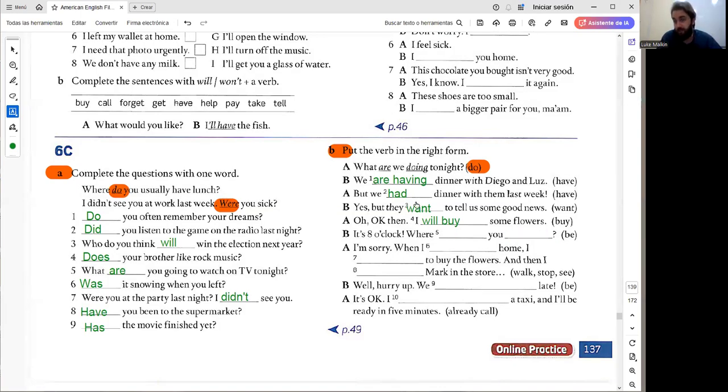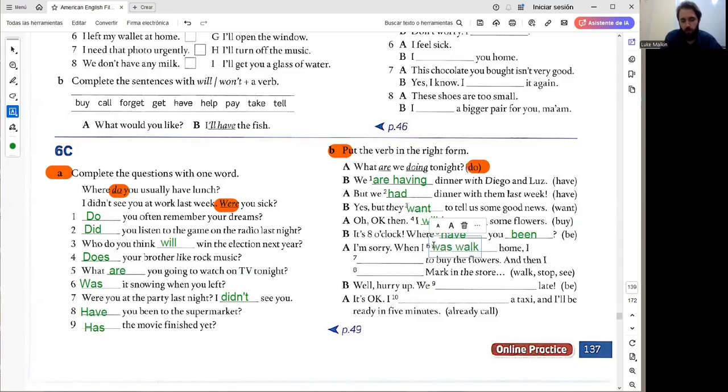Okay, this was a little confusing even for me because the context has changed. It's the same conversation, but a little later, and they are talking together. So this answer is, where have you been? I'm sorry.